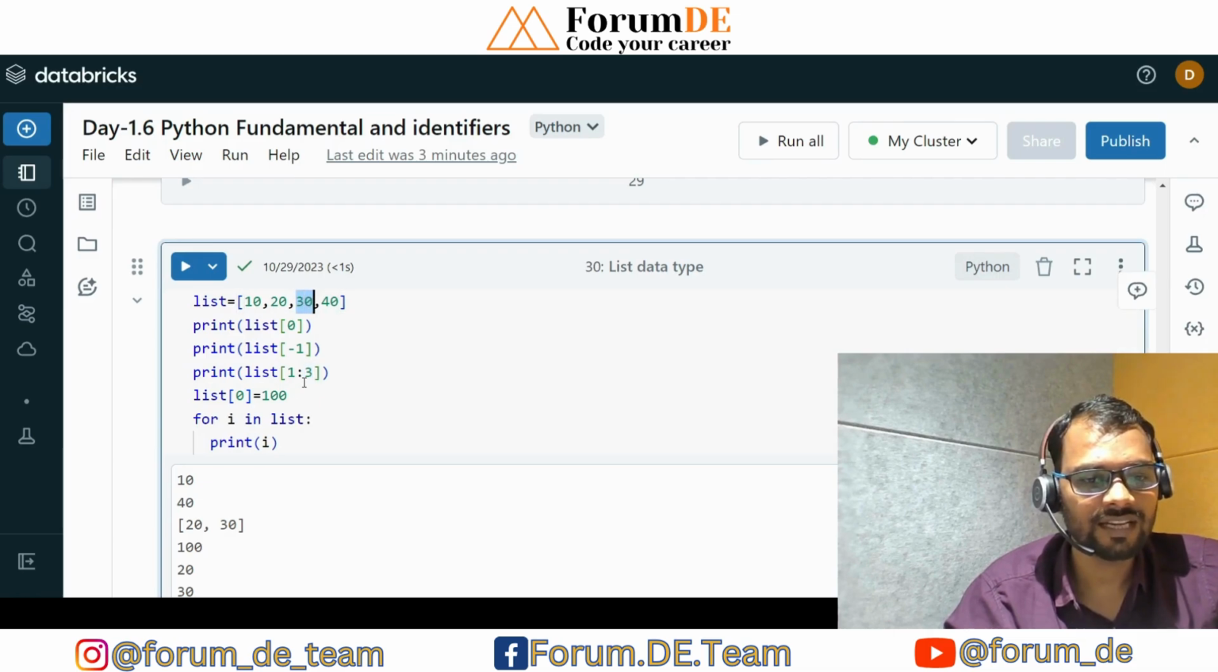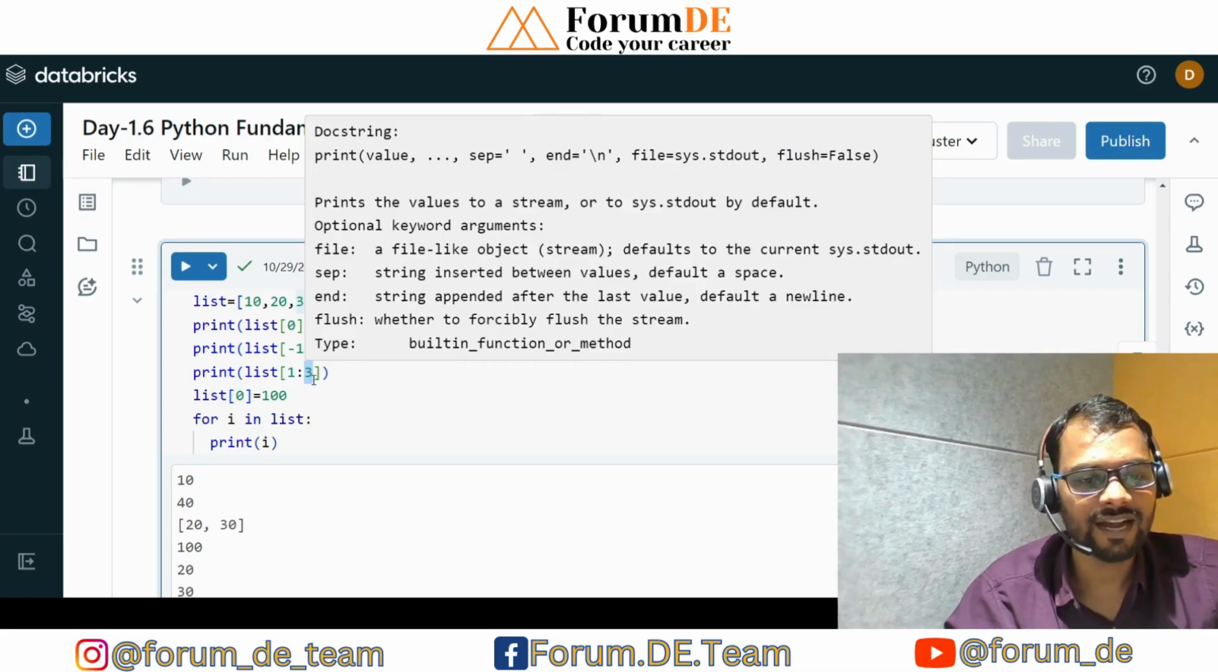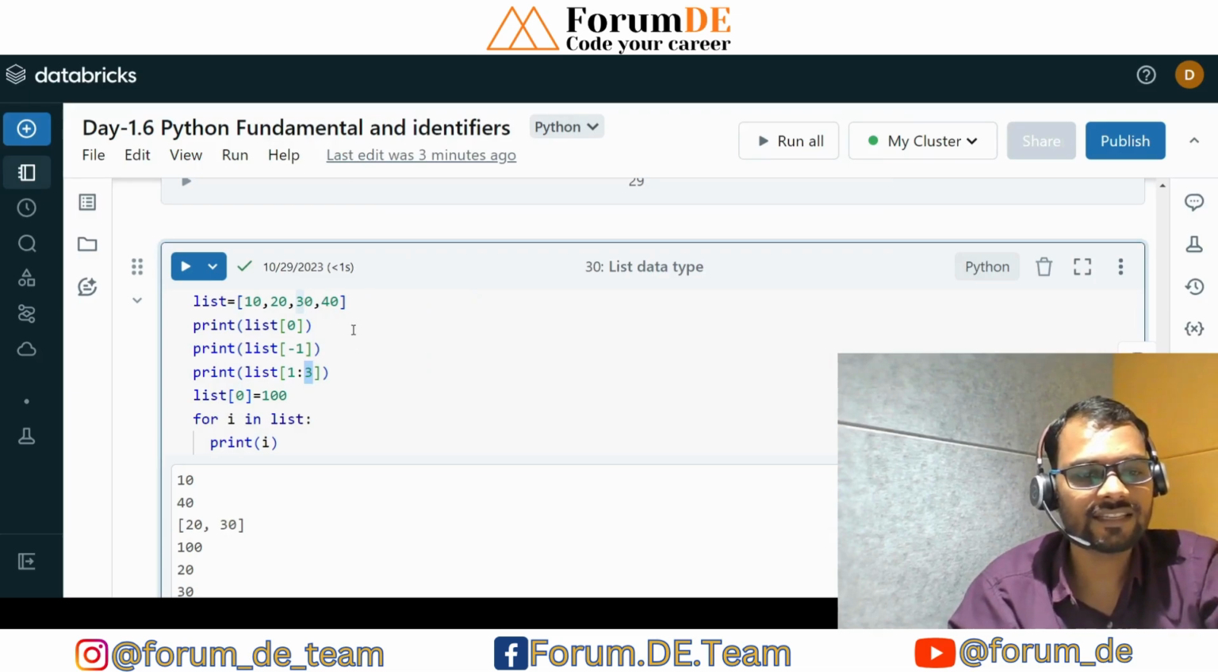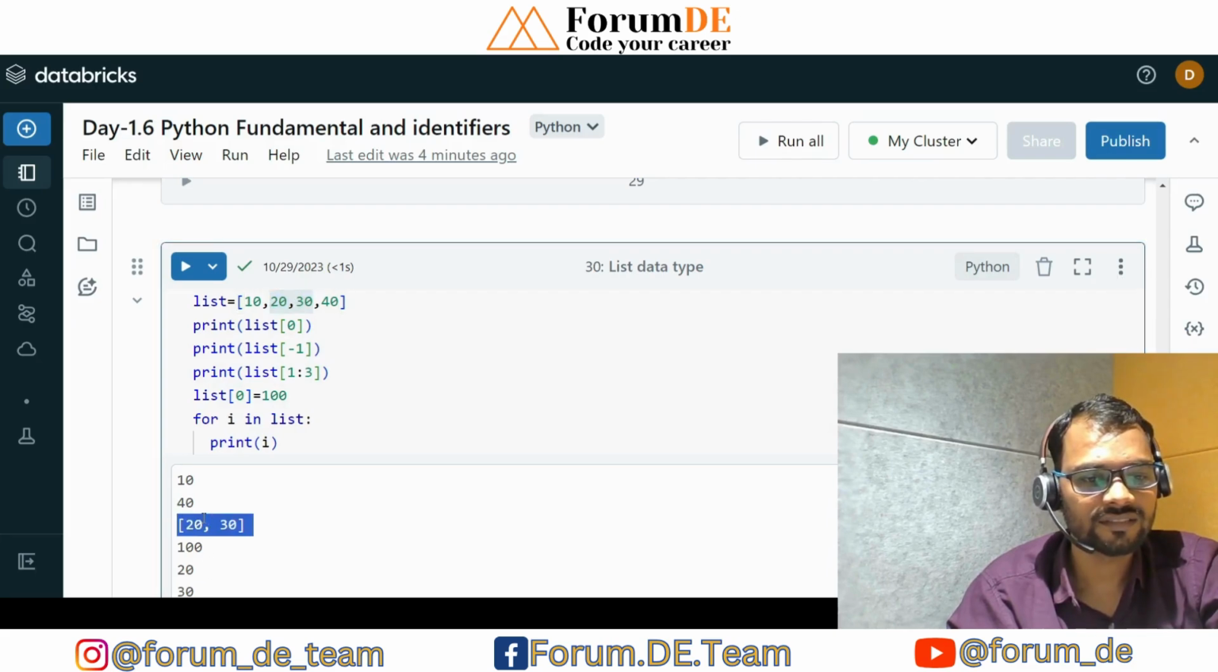So whatever the last index we are mentioning, we are selecting only one less index, okay? So if it is a third index, we are selecting only till the second index. Always remember the last index minus 1. So 1 to 3 means the first index is this one, and 3 minus 1, that is 2, the second index. This data we are going to select, right?